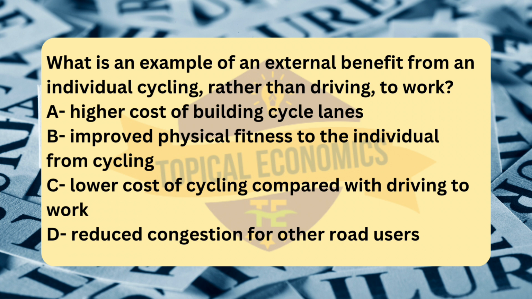This is a benefit to society that the person cycling does not directly receive but is experienced by others on the road. Thus, reduced congestion is an external benefit because it improves the well-being of others, even though it's the cyclist's decision to cycle. Analyzing the other options. Option A. Higher cost of building cycle lanes, refers to a cost, specifically the cost of building infrastructure, not a benefit. In fact, the construction of cycle lanes could be considered a cost to society, rather than an external benefit.